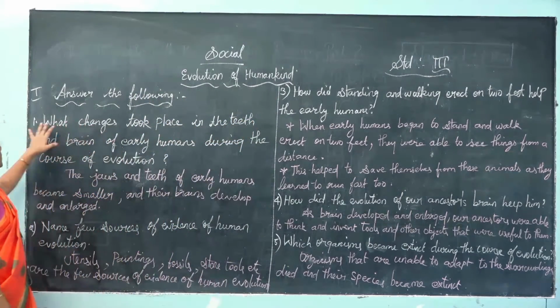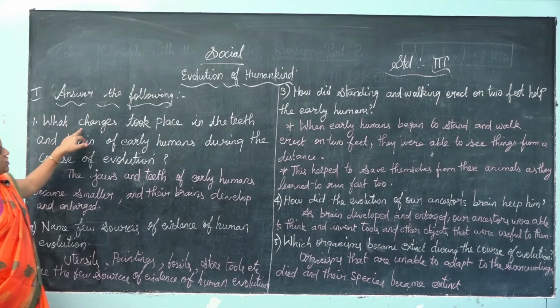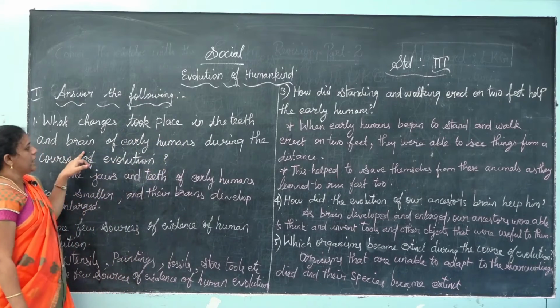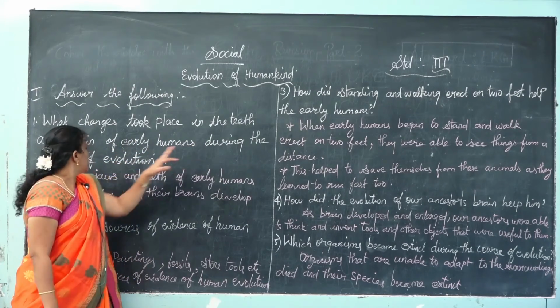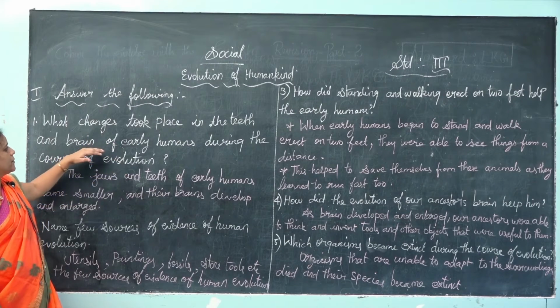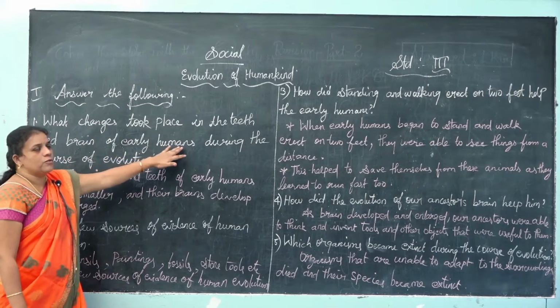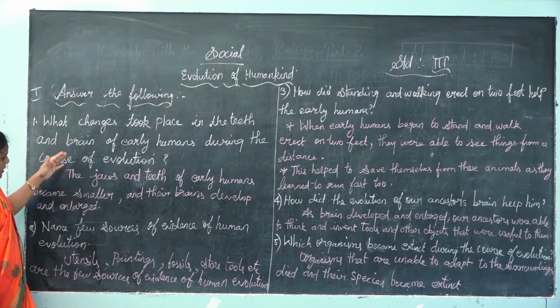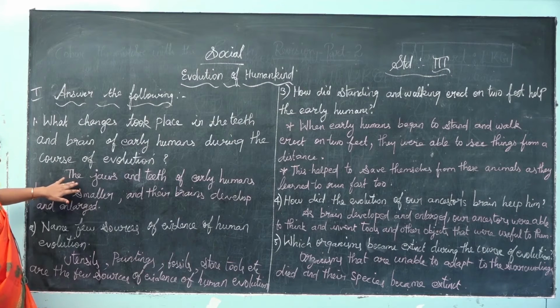So the first question: what changes took place in the teeth and brain of early humans during the course of evolution? So let's see what are the changes that took place.